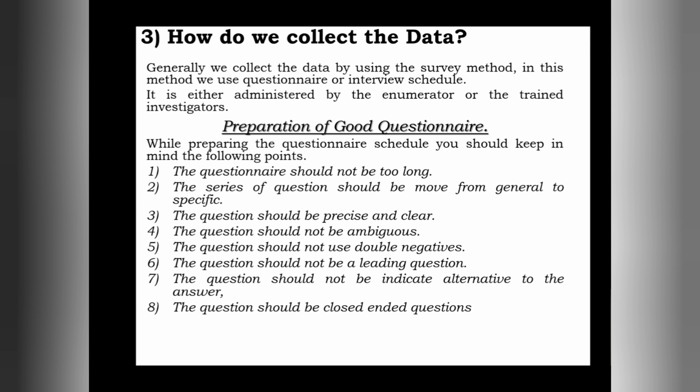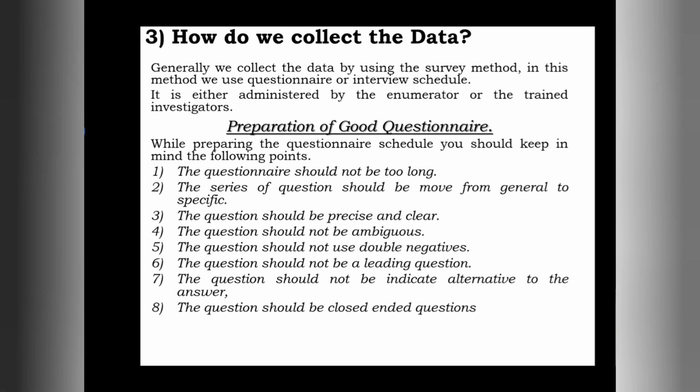To make you understand, they have given one example: would you like to do a job after college or be a housewife? If we ask this kind of question, we may get two answers, like some wish to do a job, some wish to be a housewife, but we need only one answer, no? That's why we have to frame the question like, would you like to do a job?